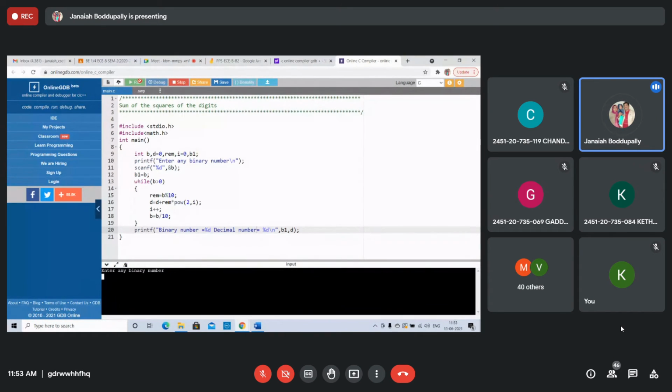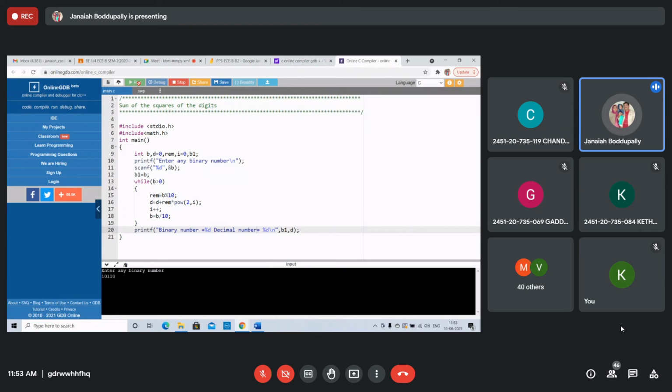Yes. Enter any binary number: 0, 1, 0, 1. Same number. Now the equivalent binary number also displays 1, 0, 1 because we have given 0, the leftmost digit it can't take. Decimal number equal to 5. Give one more number: 1, 0, 1, 1, 0.